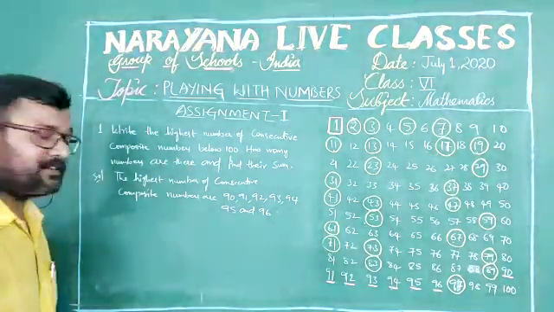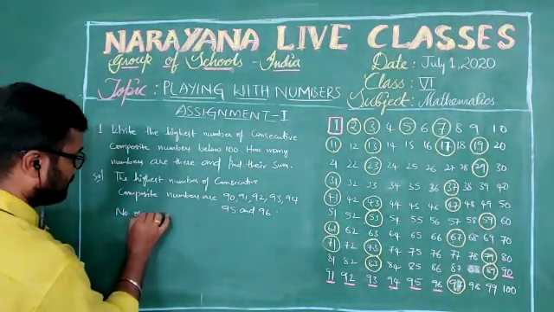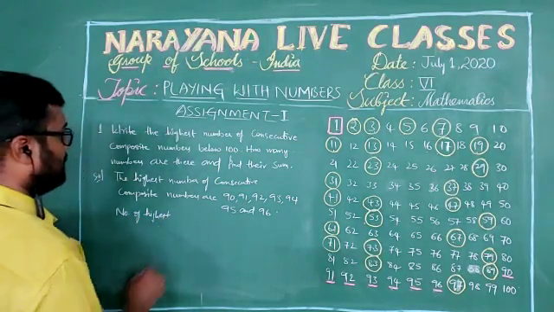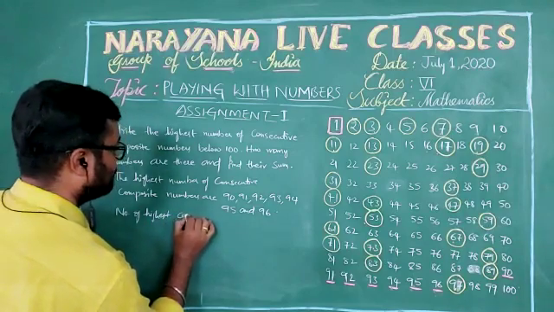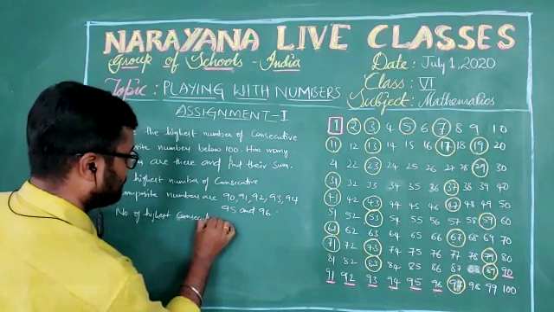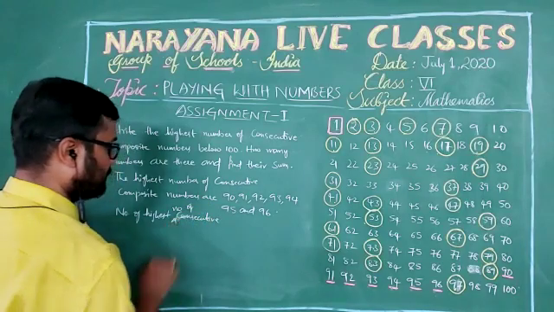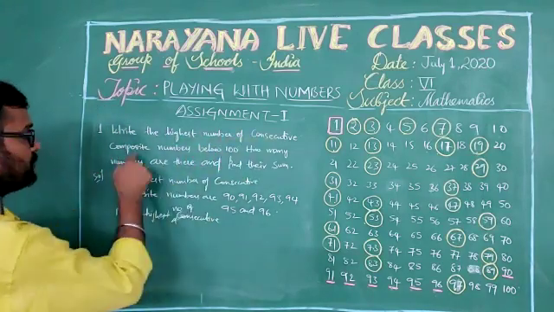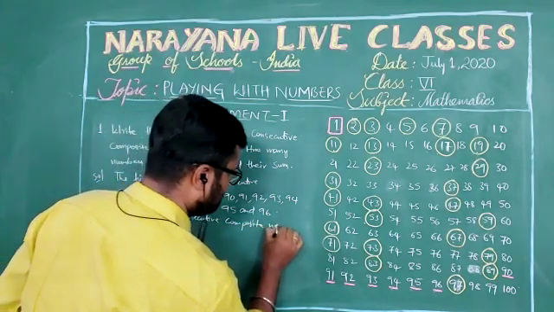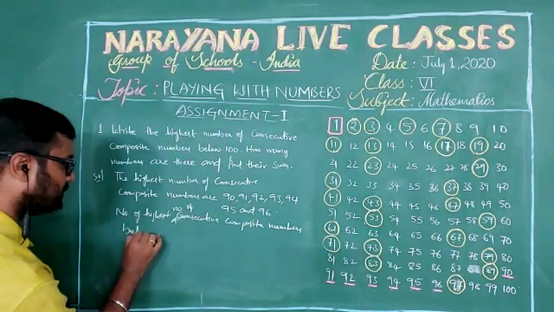So now we need to find how many numbers there are. The highest number of consecutive composite numbers below 100 is 7.